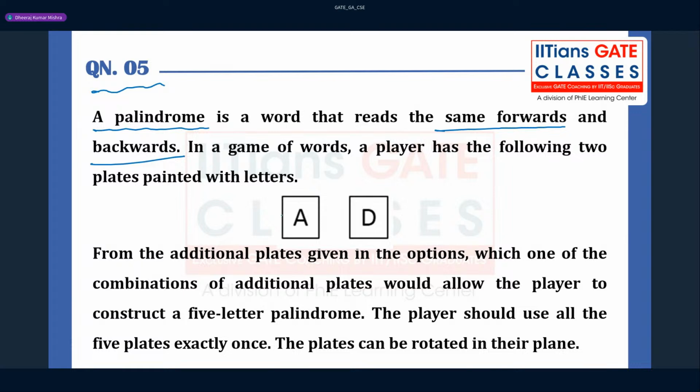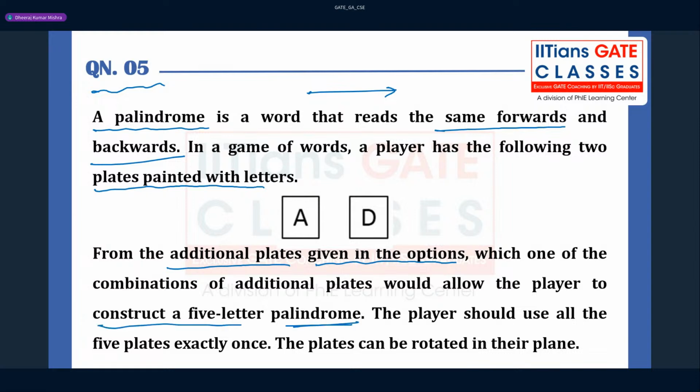So if you're going to read in this direction, you can say forward, so the pronunciation is going to be the same, right? In the game of words, a player has the following two plates painted with the letters A and D. Some additional plates are given as options, right? Which one of the combinations of the additional plates would allow the player to construct a 5-letter palindrome?